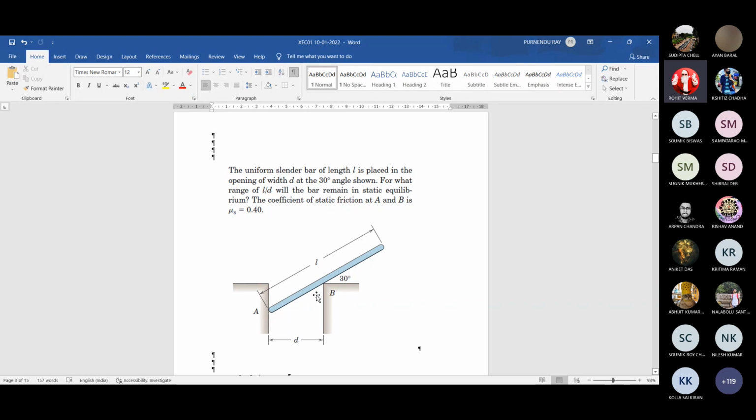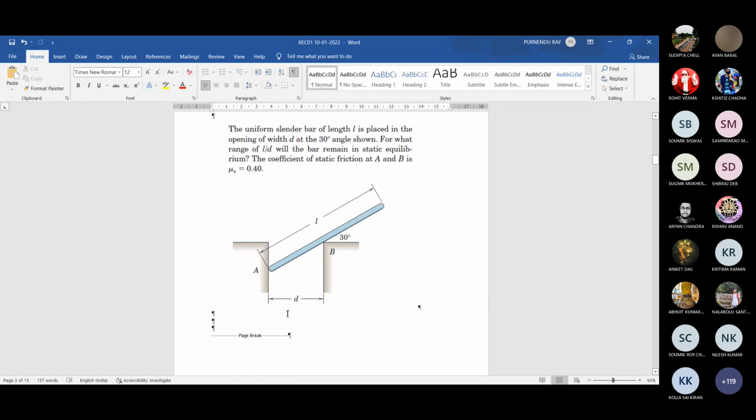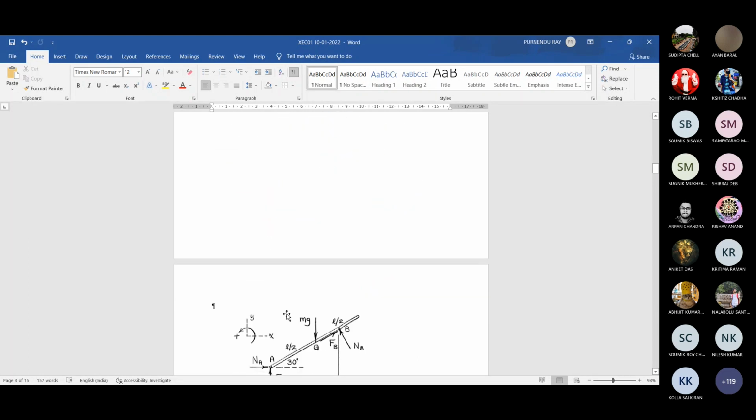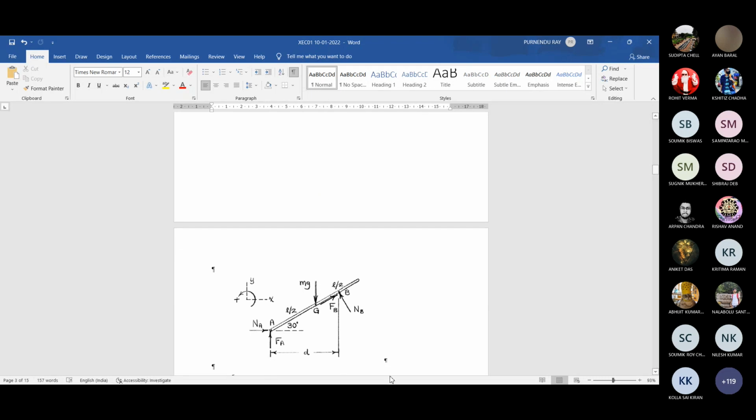So there is some relative movement of that contact point downward, so friction will be upward. So you have to consider these two cases. The first case, tendency of moving upward. The second case, tendency of moving downward, and you will get two different values of L by D, and that will be the range of L by D. So, some brief hints about the solution.